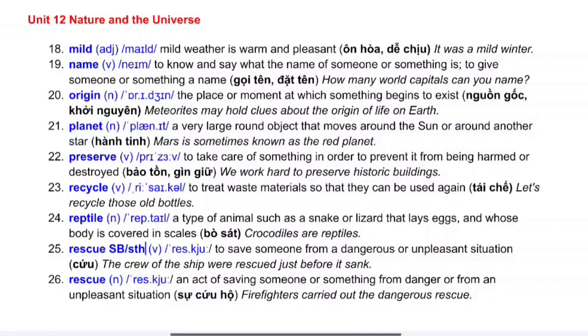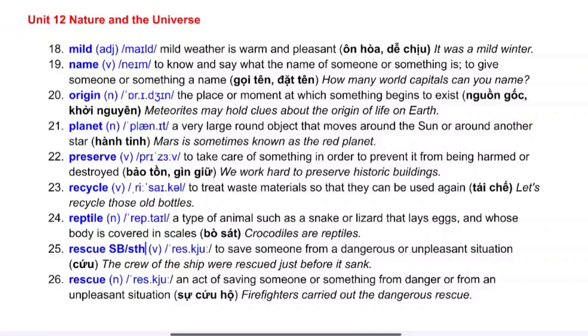20. Origin. It is the place or moment at which something begins to exist. Example, meteorites may hold clues about the origin of life on Earth. 21. Planet. It is a very large round object that moves around the sun or around another star. Example, Mars is sometimes known as the red planet.